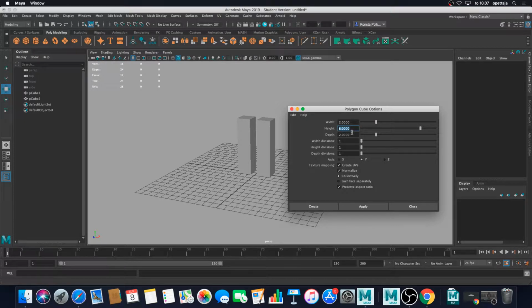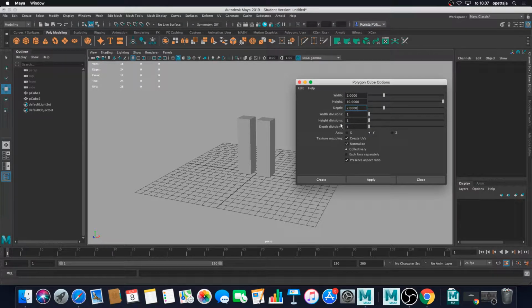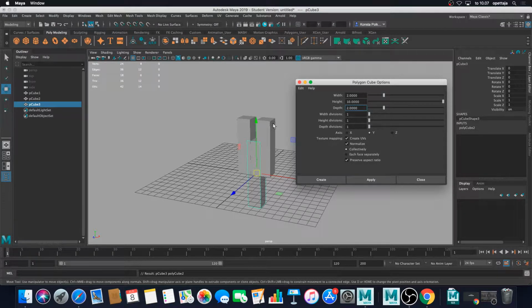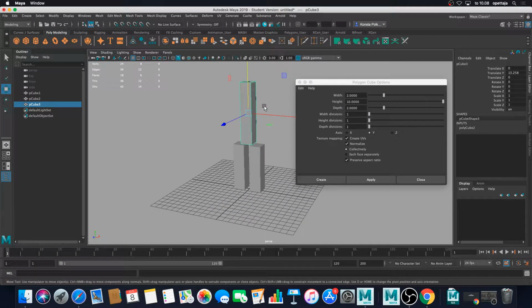I want to add 2 more units for the height, so I'm typing value number 10 here, and I press apply, and as I can see I'm getting a little bit thin body for my character.